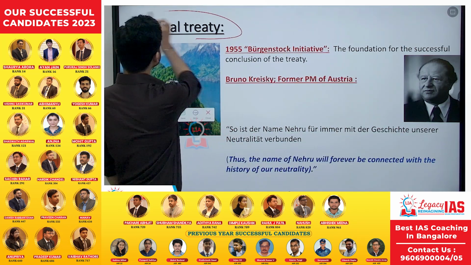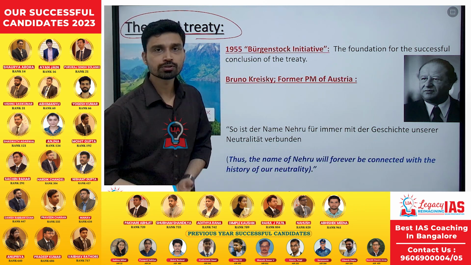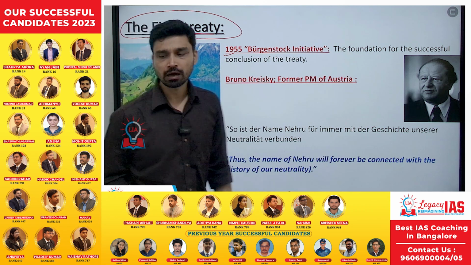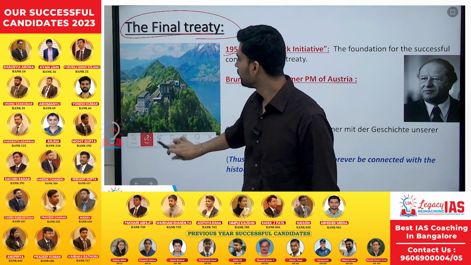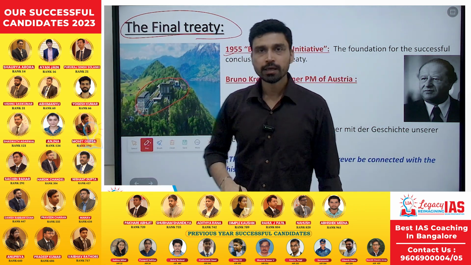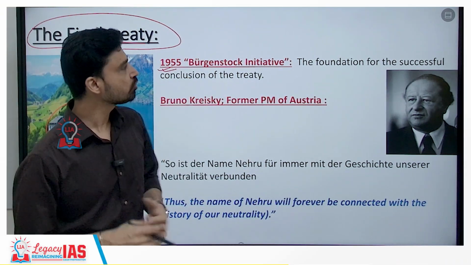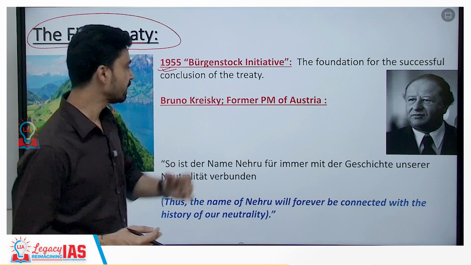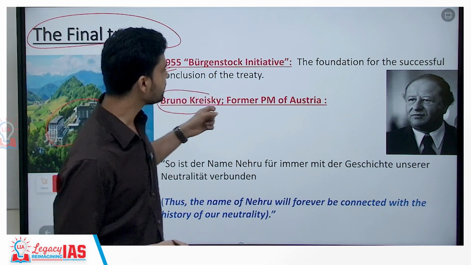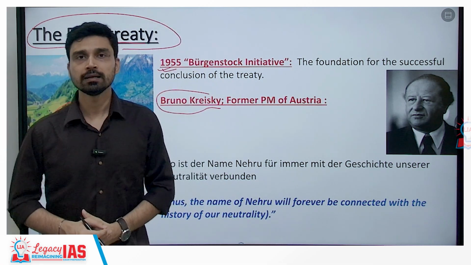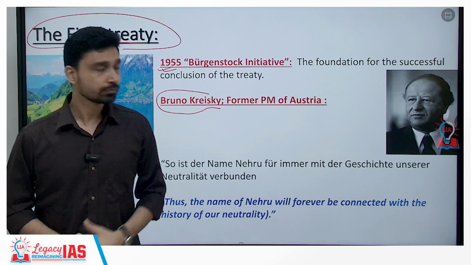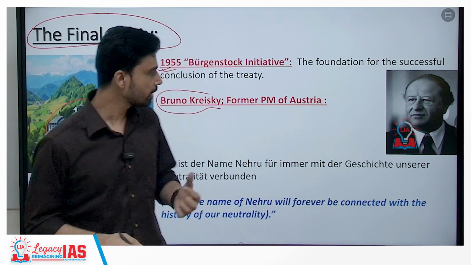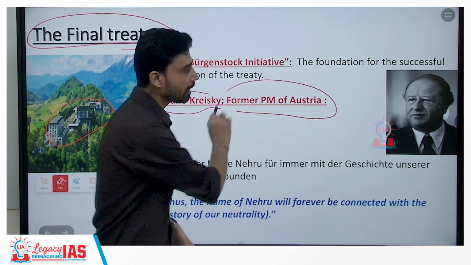So, what is the culmination of this entire dialogue process? If you look at the final treaty, which is called the Burgenstock Initiative, after the name of Burgenstock Hotel that you are seeing here at the top of a mountain. So, in 1955, under the Burgenstock Initiative, the successful foundation for the conclusion of this treaty was laid, and then Bruno Kreisky, who before that was an officer in the External Affairs Ministry or Foreign Ministry of Austria, later became the Foreign Minister of Austria, and even later became the Prime Minister of Austria.